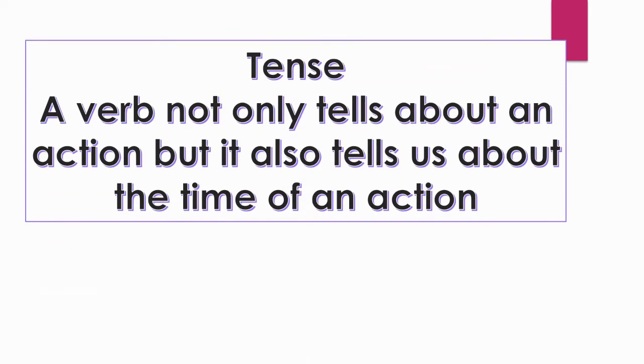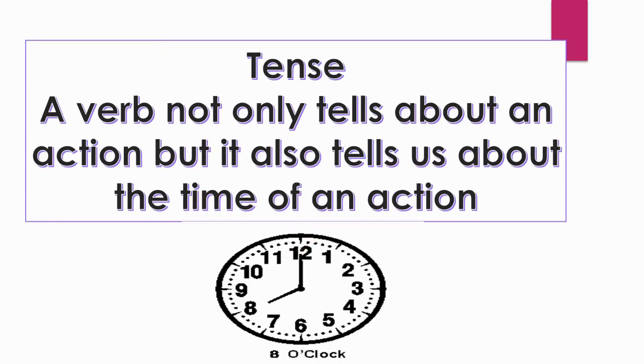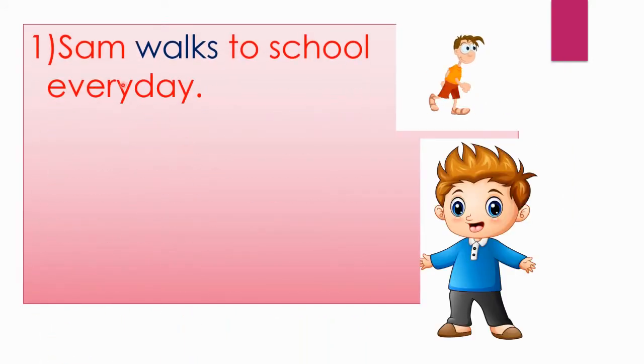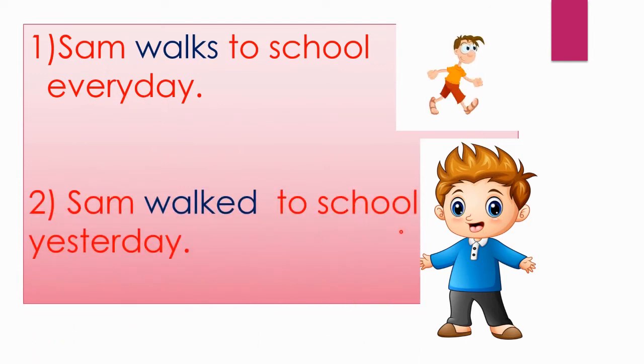Let's see first what do you mean by tense. A verb not only tells about an action but it also tells us about the time of an action. For example, first, Sam walks to school every day. Second, Sam walked to school yesterday.